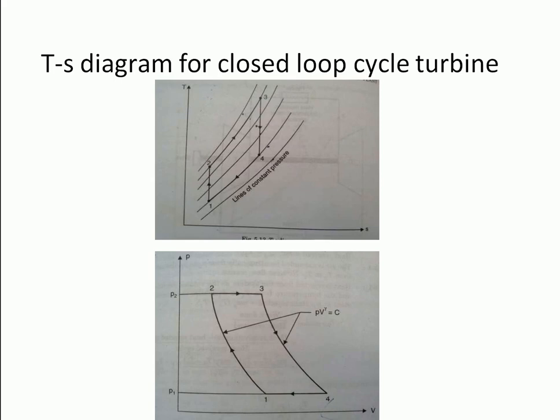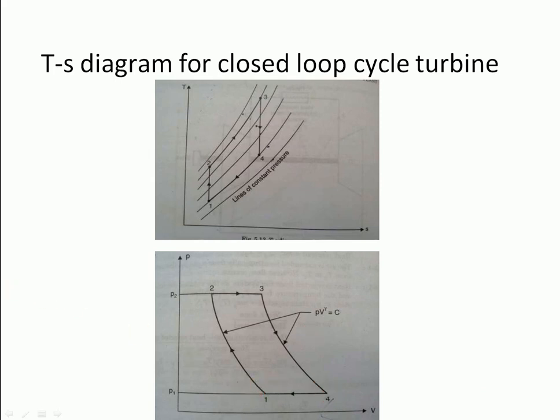For process 4 to 5, heat is rejected from the system as the volume decreases from V4 to V1 and the temperature from T4 to T1, with pressure remaining constant at P1. Heat rejection is mCp del T, so here mCp (T4 minus T1).